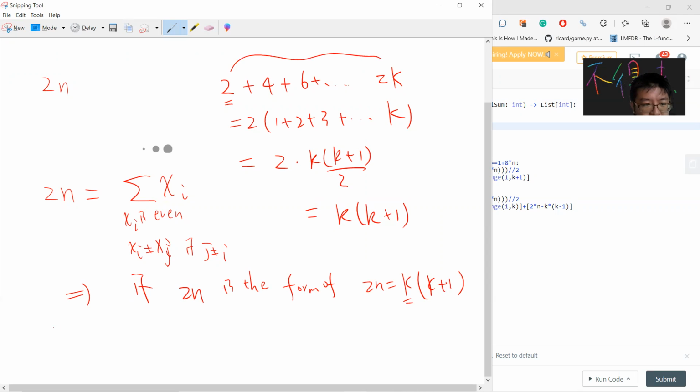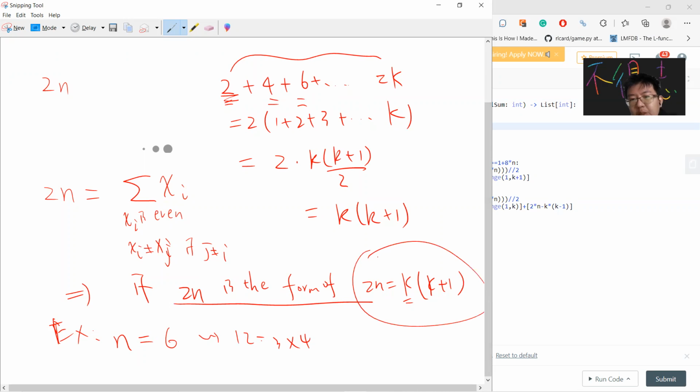For example, in the first example, n is 6, you get 12, and 12 is 3 times 4, so you know it must be 2, 4, 6. So if your 2n is of the form k times (k plus 1), then 2, 4, 6 up to 2k will be the solution.